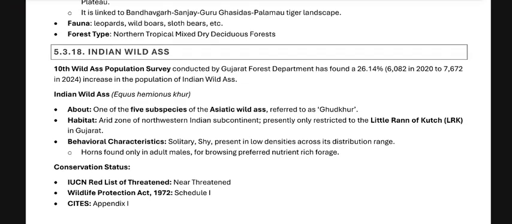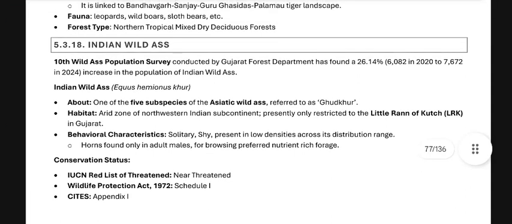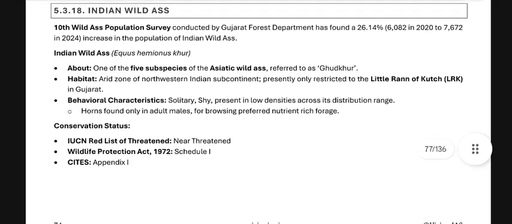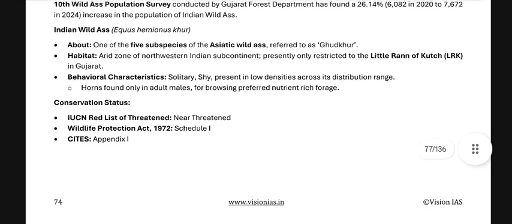The Asiatic wild ass, referred to as Khur, has its habitat in the arid zone of West and Northwest Indian subcontinent, presently restricted to the Little Rann of Kutch in Gujarat. Behavior and characteristics: solitary, shy, present in low densities across the distribution range. Horns are found only in adult males. For browsing, they prefer nutrient-rich forage. Conservation: IUCN list of Near Threatened, Wildlife Protection Act 1972 Schedule 1.